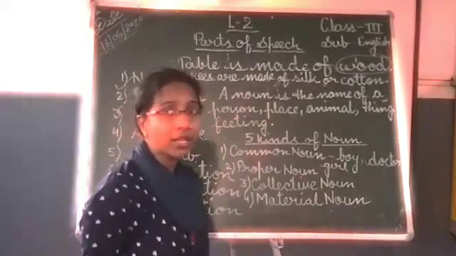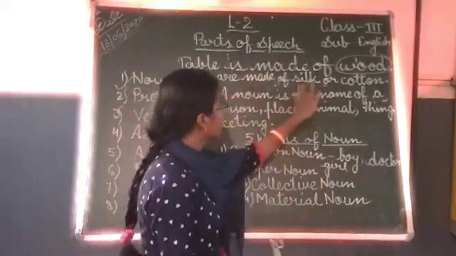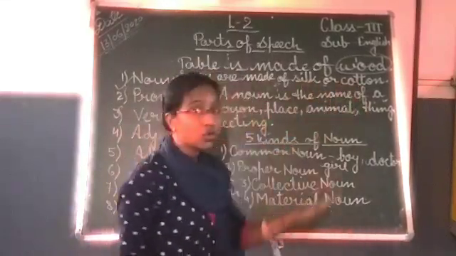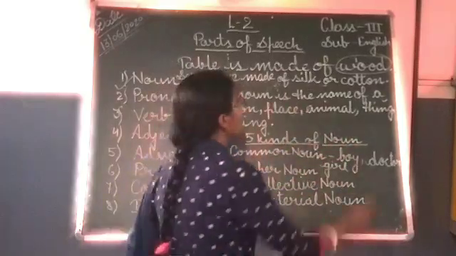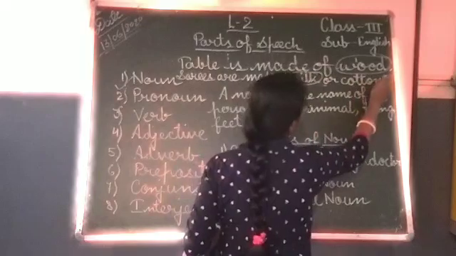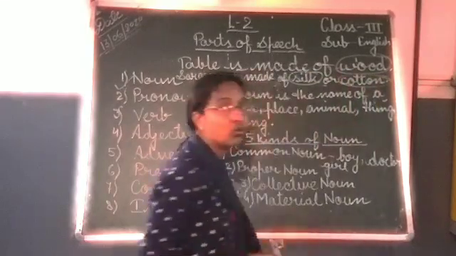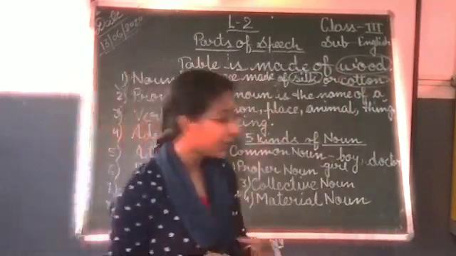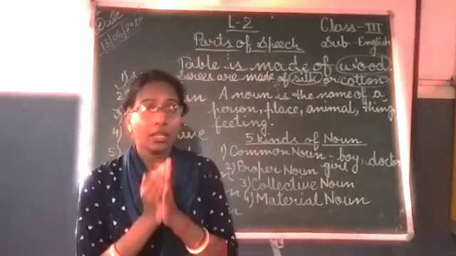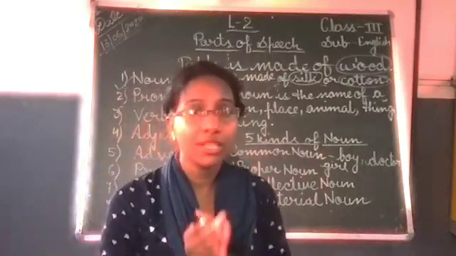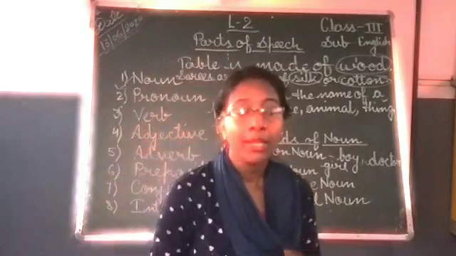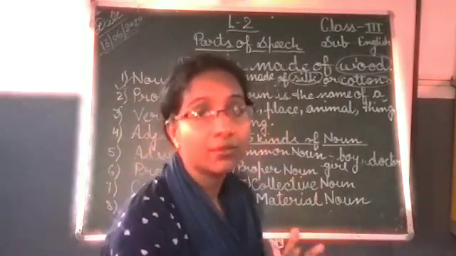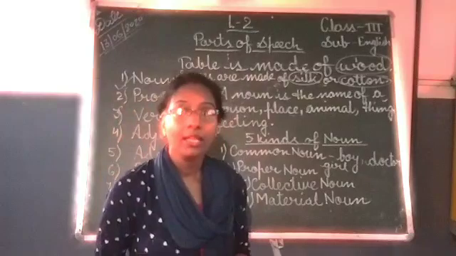Which type of material is used to make a sari? Silk and cotton. So silk and cotton are material nouns. These two things are used to make the sari. So in a simple way, a material noun is the name given to a material or substance of which things are made.